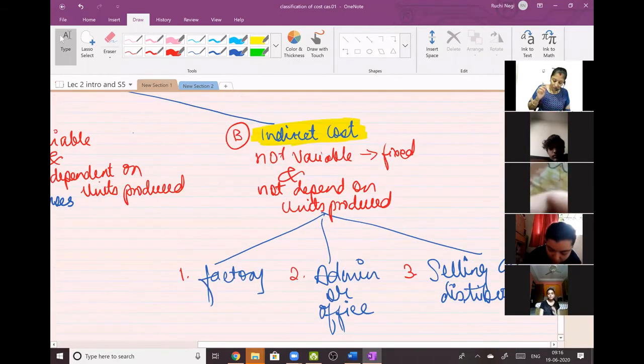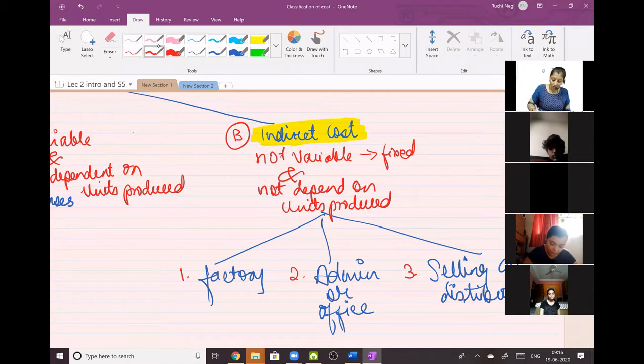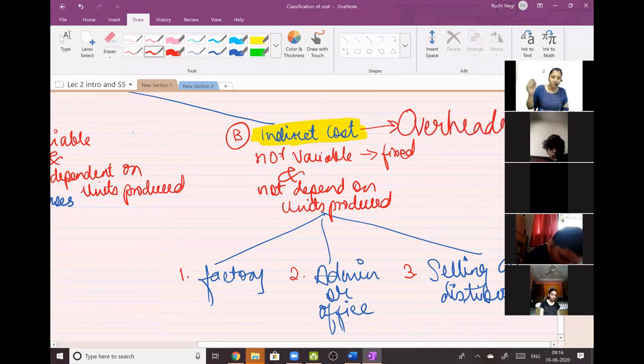Now, students, listen. Indirect cost is not called indirect cost in cost accounting. There is a different word for it, and that new word is overheads. I repeat, indirect cost in cost accounting is also known as overheads.